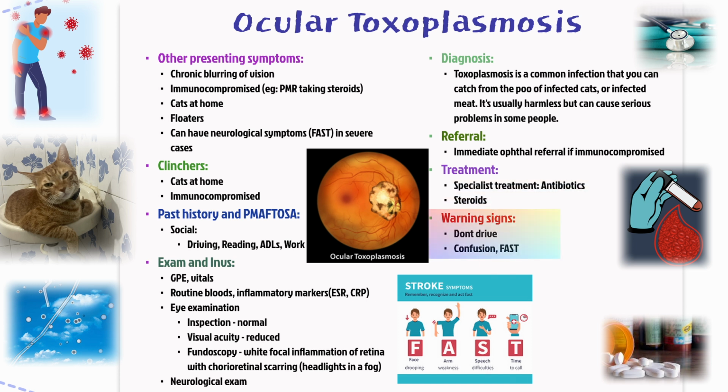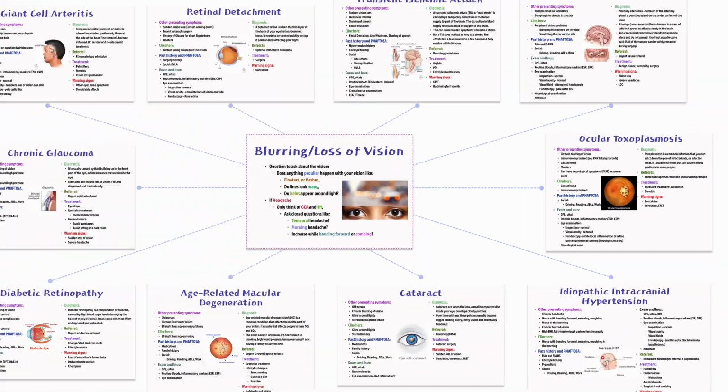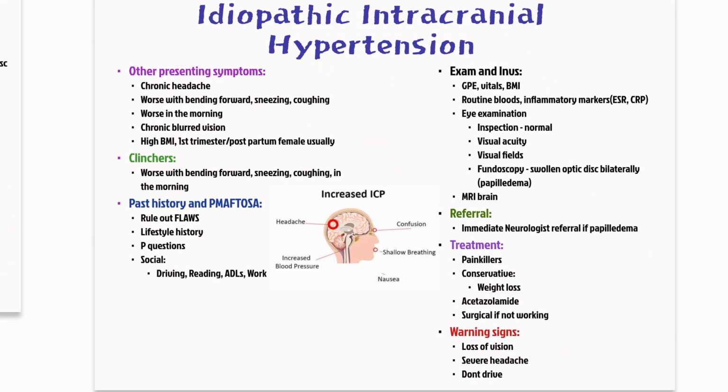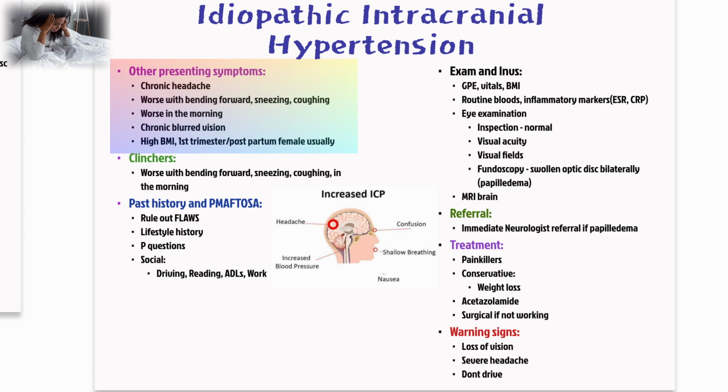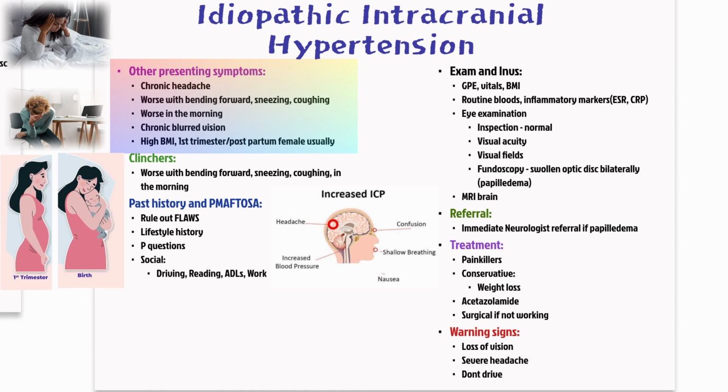Advise them not to drive until their vision stabilizes, and watch for any confusion or focal neurological deficits if you suspect CNS involvement. Idiopathic intracranial hypertension, IIH, is another condition that can present with chronic headaches and blurred vision. The headaches typically worsen in the morning or with maneuvers that increase intracranial pressure, such as bending forward, sneezing, or coughing. This is more common in overweight or obese women, sometimes postpartum or in the first trimester of pregnancy.